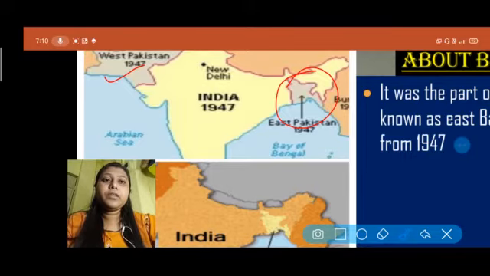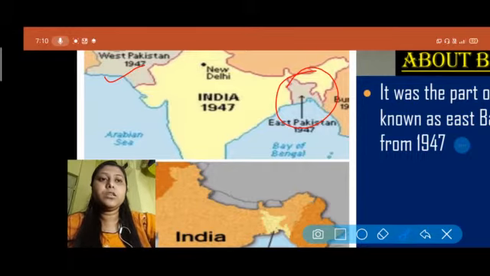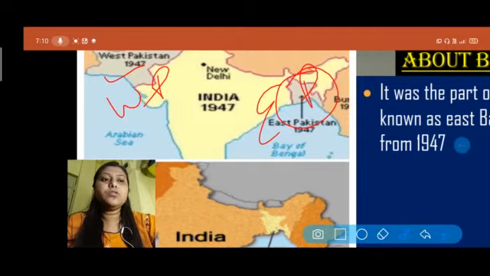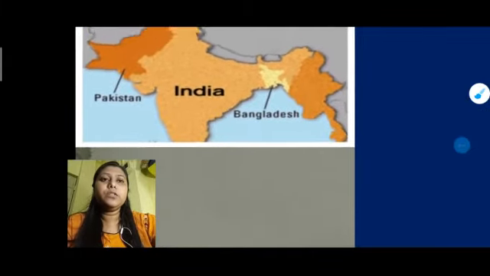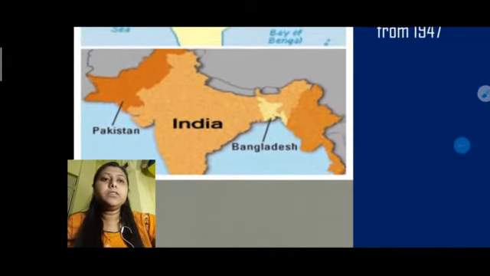In that part you learn about the two nation theory. So here we have cleared that in 1947 there were two parts of Pakistan, one known as East Pakistan and another known as West Pakistan. But this scenario totally changed. You have seen this scenario in 1970.